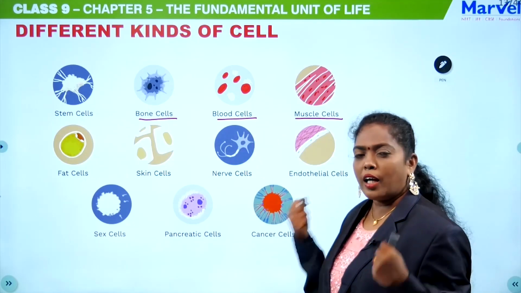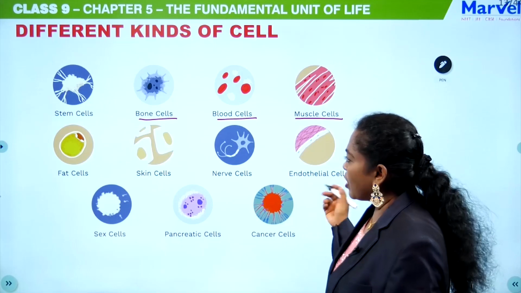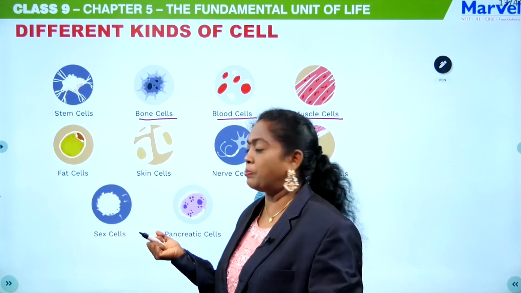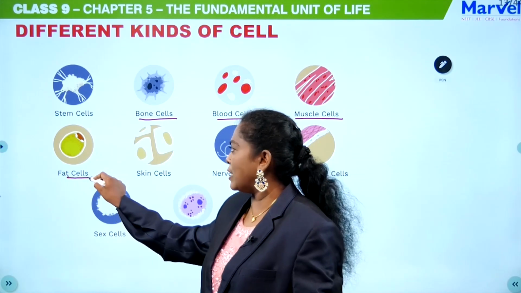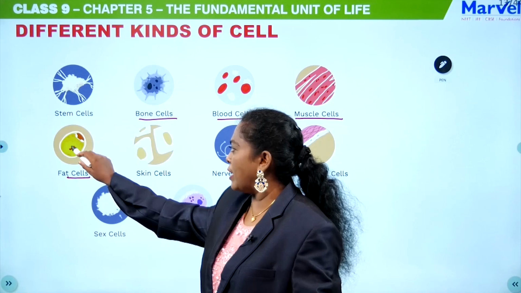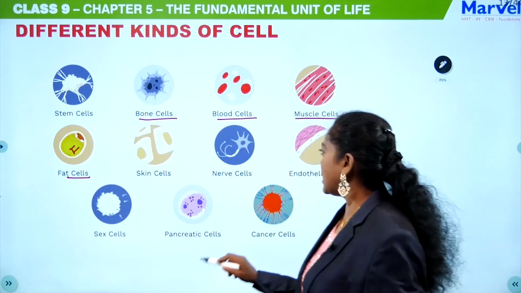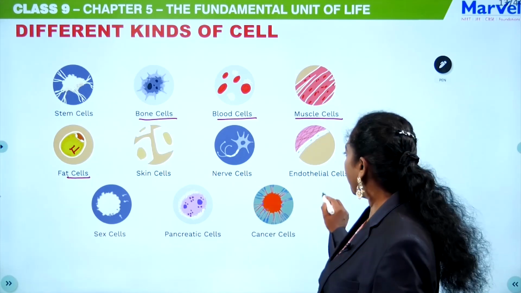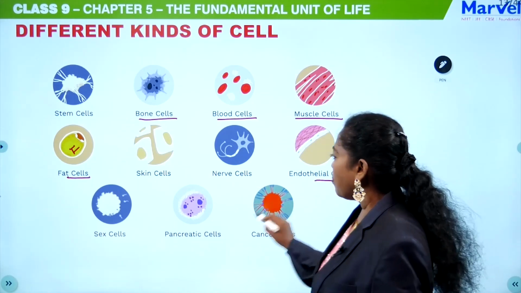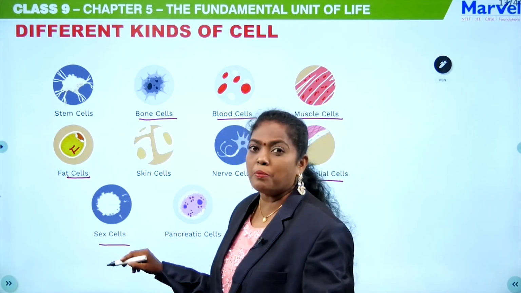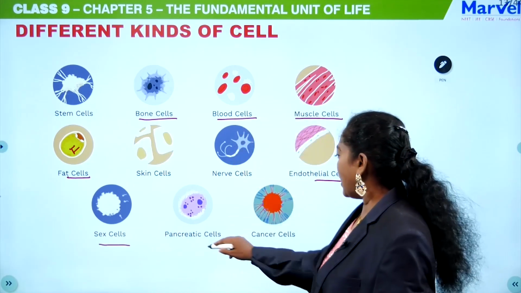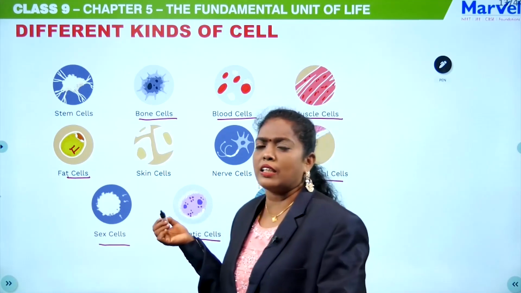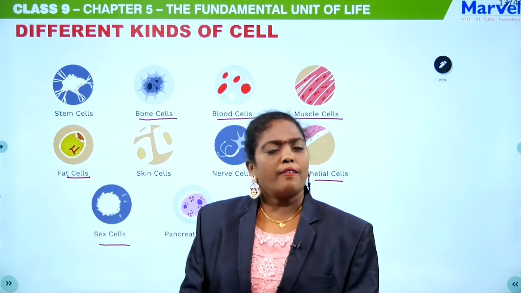Muscle cells help to contract and relax. Okay, and they are even present in the heart, which helps in the pumping mechanism, like that. And this is a fat cell, so here it is storing the fat. Okay, adipose cells, skin cells, nerve cells, which help in control and coordination. And then endothelial cells, then sex cells like sperm and egg, then pancreatic cells, and then cancer cells, like that. There are many cells and each and every cell has its own function.